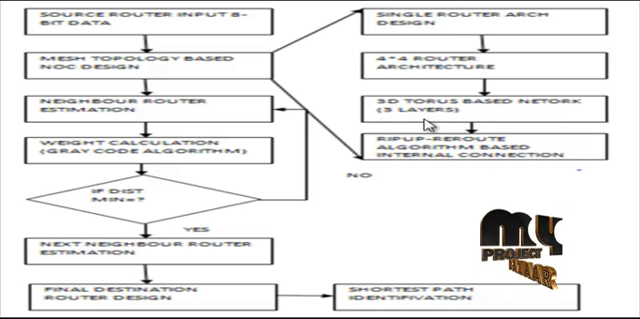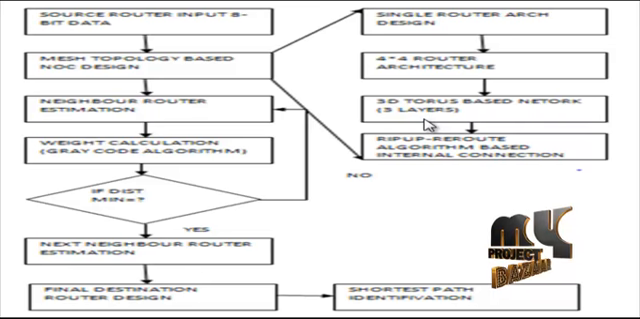The 3D torus based network considers 3 layers. In total, 48 router nodes are present in the 3D structure. Then we apply the reroute algorithm based on the internal connection. These internal connections increase the performance for the neighbor estimation process, and we check the neighbor estimation router, then the neighbor estimation router calculates the weighted calculation. The weighted calculation is based on the gray code algorithm.